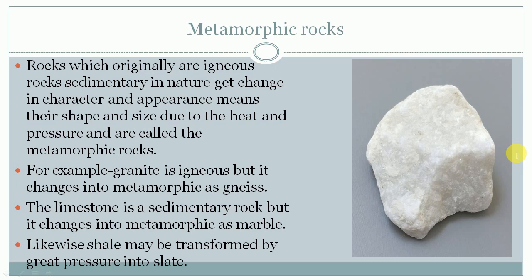Rocks which originally are igneous or sedimentary in nature change in character and appearance, meaning they change their shapes and sizes due to heat and pressure, and then they are called metamorphic rocks.